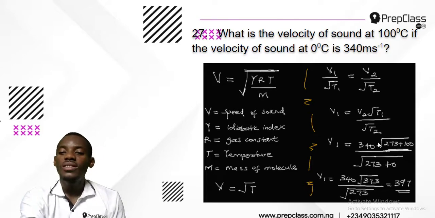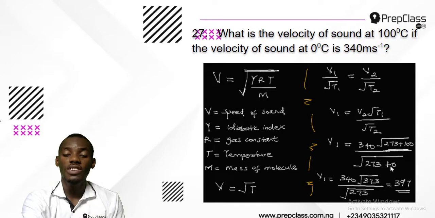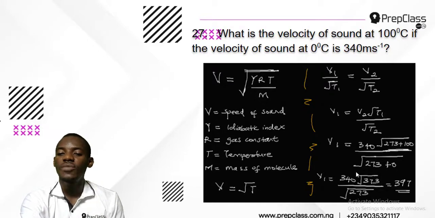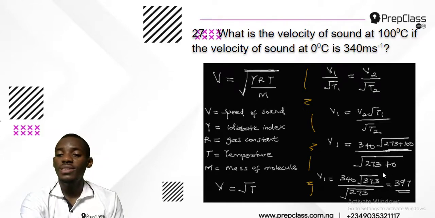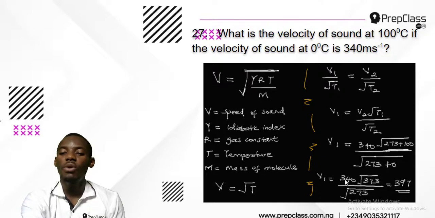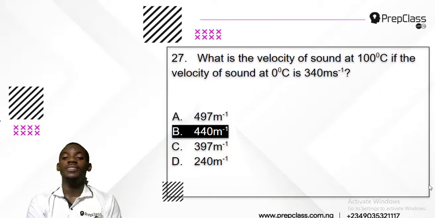So I will change this way: 340 root 273 plus 100, over root 273 plus 0. You know, my T2 is 0, so that means 0 plus 273. If I solve it for that, 340 is 340, 273 plus 100 is 373, over 273 plus 0 is 273. Okay, and if you multiply the ones on top and divide by the one below, you will get 397 as your velocity 1, and that is the answer.